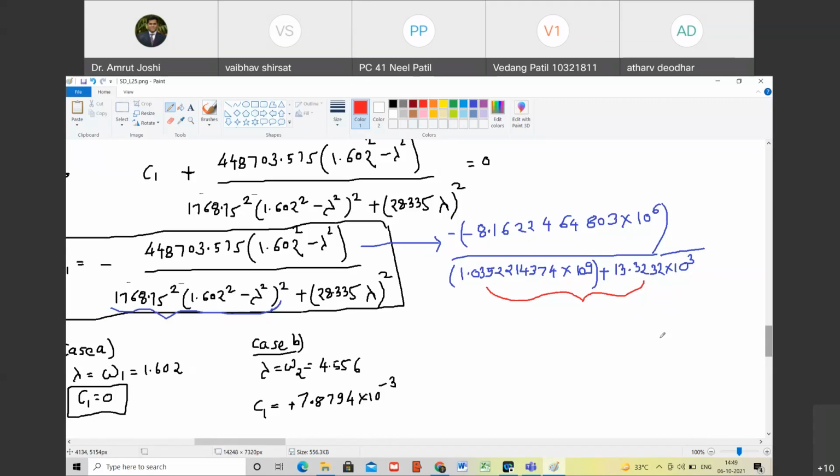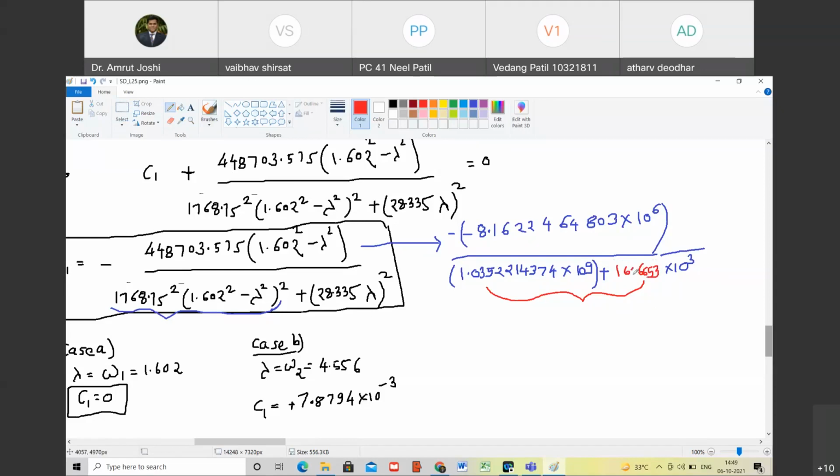How did you do it? Did you square 28.335? Multiplied by 4.556, the whole square. Yes, multiplied by 4.556 the whole square. I'm getting that only. Yes, 16.6653. Right, there is a mistake here. 16.6653. Yes.